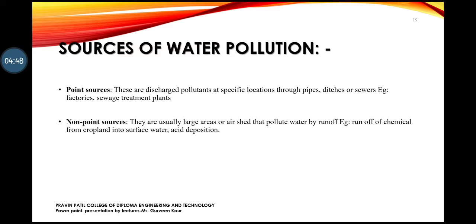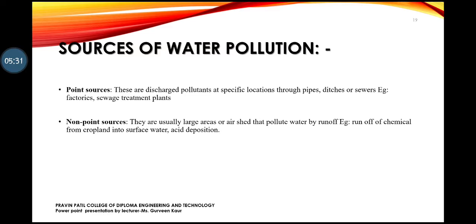Examples can be wastewater discharged legally or illegally by manufacturers, oil refineries, or wastewater treatment facilities, as well as contamination created from leaking septic systems, chemical and oil spills, and illegal dumping. All these are point sources, from where the pollution originates. In simple words, these are specific locations through which waste accumulates in the water through pipes, ditches, sewers, etc. These are called point sources.